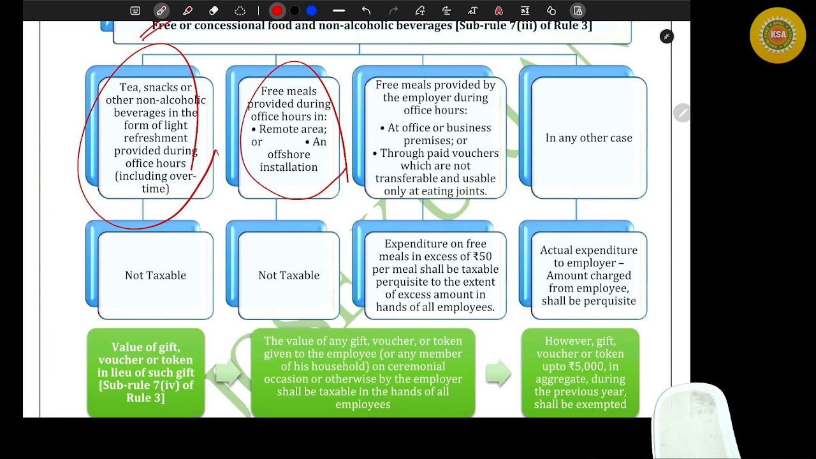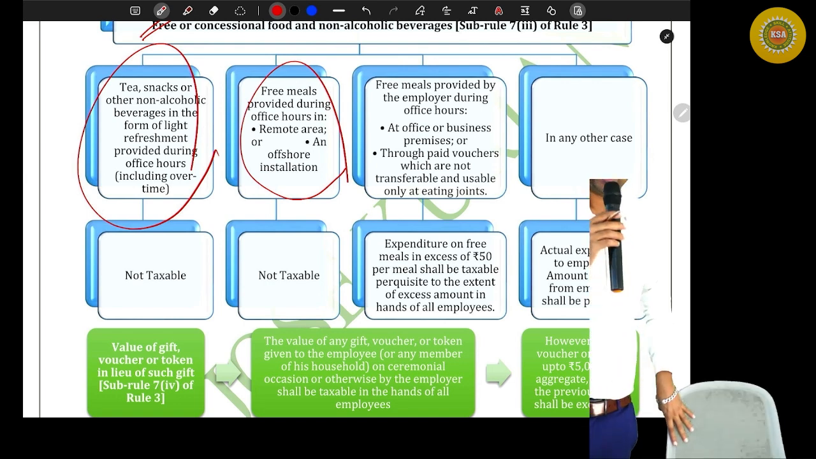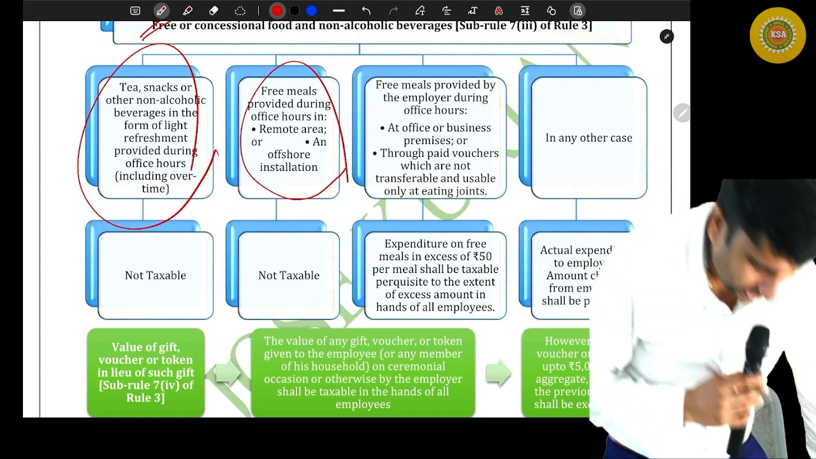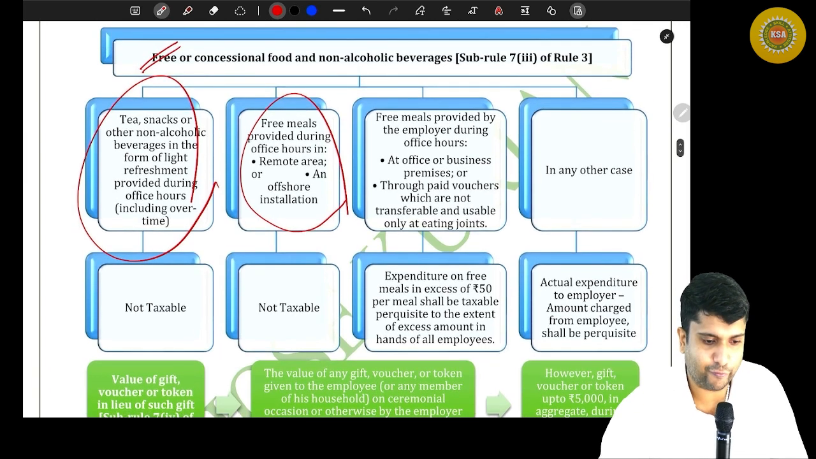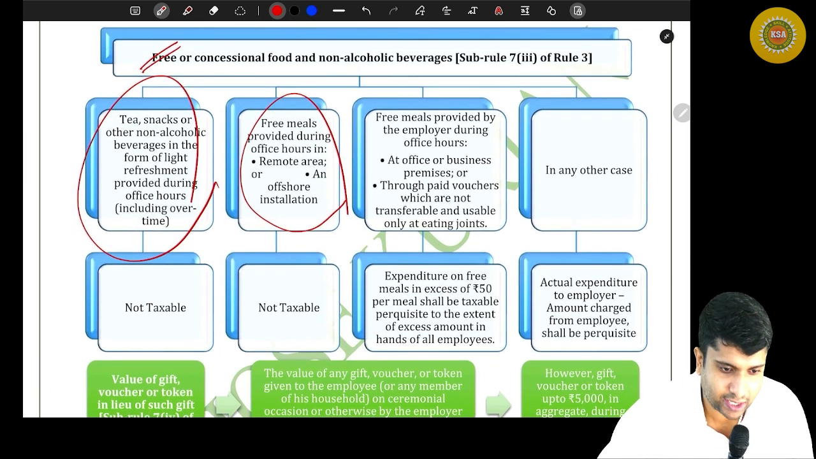Wonderful. Now, friends, moving on to the next one. In any other case, apart from these three, actual expenditure to the employer minus amount charged from the employee shall be perquisite. In any other case, if the employer is giving free food or charging something, then the net amount shall be taxable in the hands of the employees. Are you with me? Now, this is all about the free or concessional food and non-alcoholic beverages.